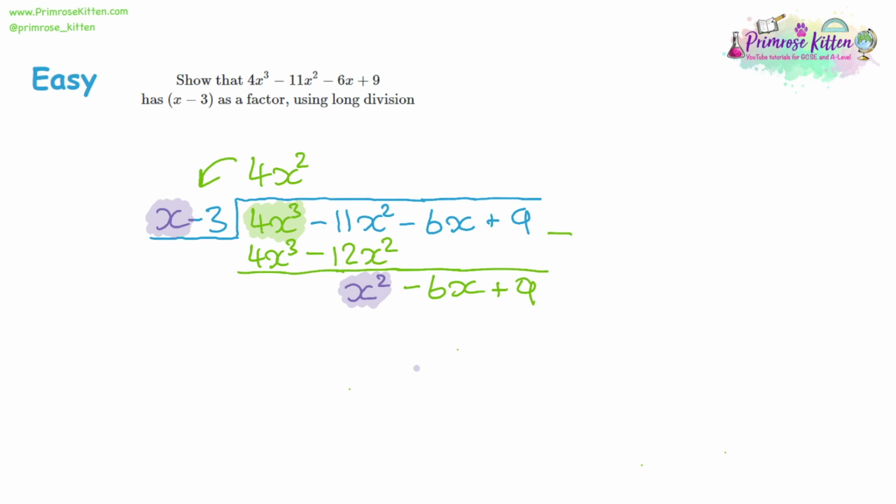So x squared divided by x is x. Multiply it by the divider. X times x is x squared. X times negative 3 is negative 3x. So again, we do our takeaway. See what we're left over with.